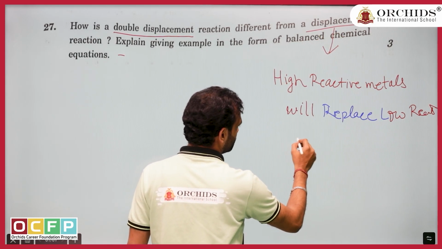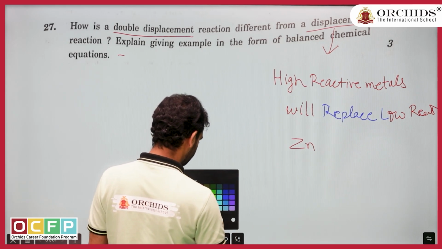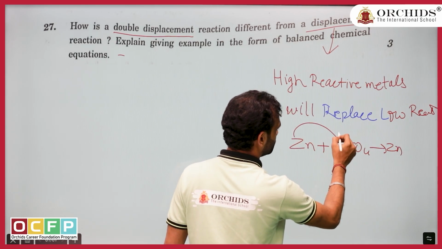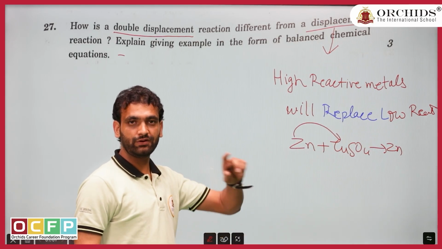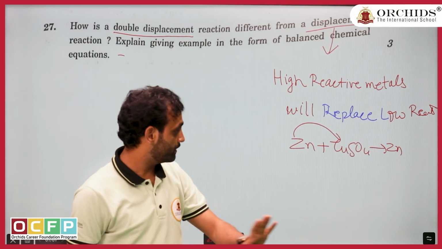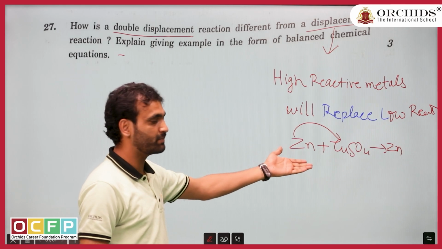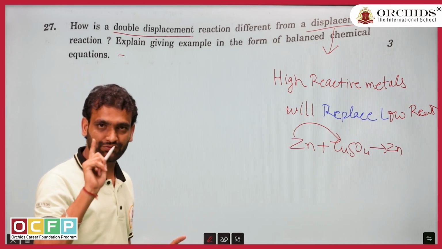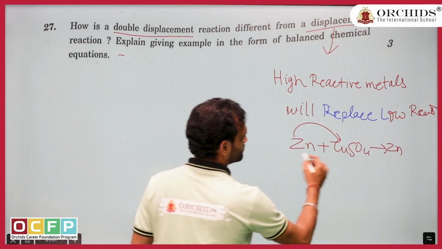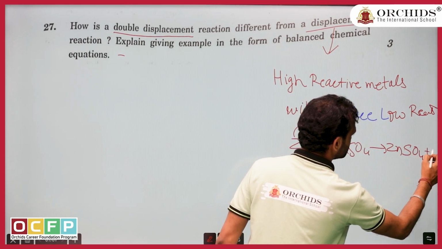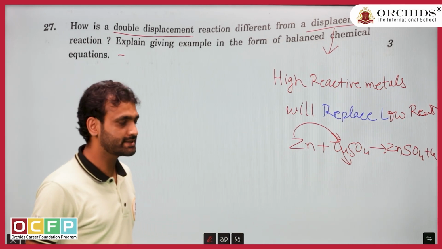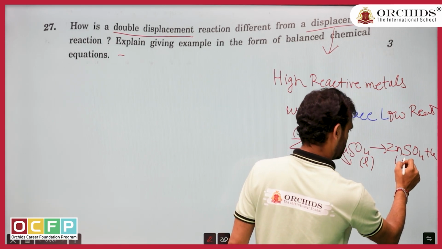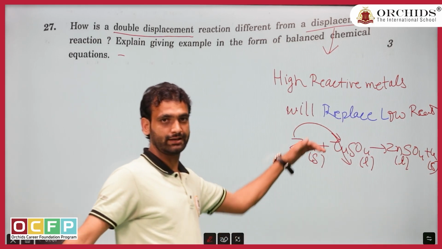You can give any one example. Suppose I am taking zinc plus copper sulfate gives, here zinc is more reactive than copper. If you can recall, one MCQ we have already solved where this displacement reaction was asked. They had given 4 examples and we solved it. The same question is repeated here. This is the first question repeated from MCQs. So this gives zinc sulfate (ZnSO4) plus copper. Copper will be displaced from its solution. You can give the proper reaction, where this is solid, this is liquid, and copper will come out as a solid.